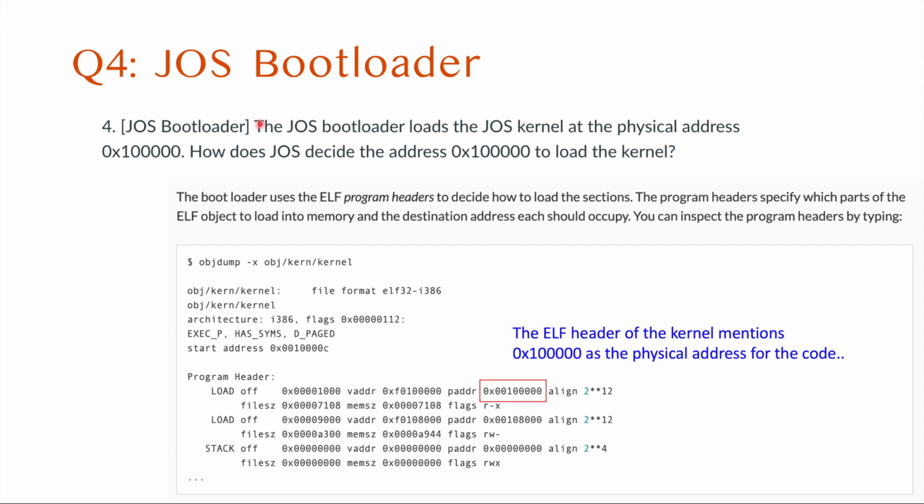So it's not an arbitrary address. In compiling the kernel, JOS defines this address for the kernel to be loaded at. So the JOS bootloader knows this address from the ELF header.